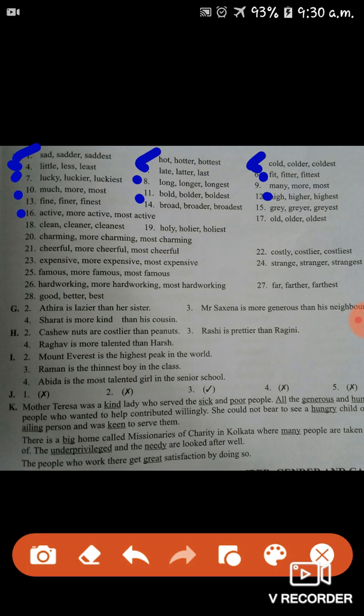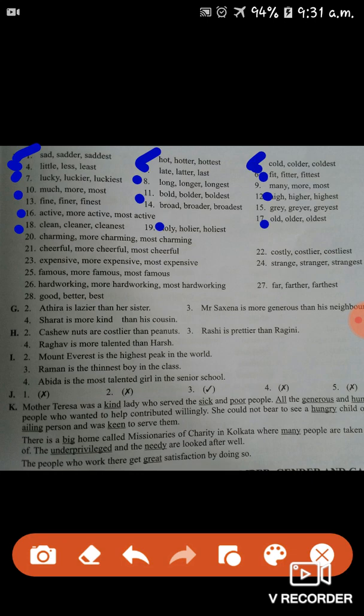Sixteenth number, active, more active, most active. Seventeenth number, old, older, oldest. Eighteenth number, clean, cleaner, cleanest. Nineteenth number, holy, holier, holiest. Twentieth number, charming, more charming, most charming. Twenty-first number, cheerful, more cheerful, most cheerful. Twenty-second number, costly, costlier, costliest.